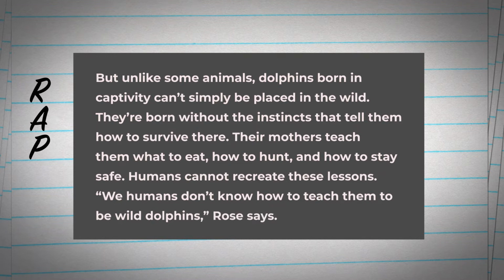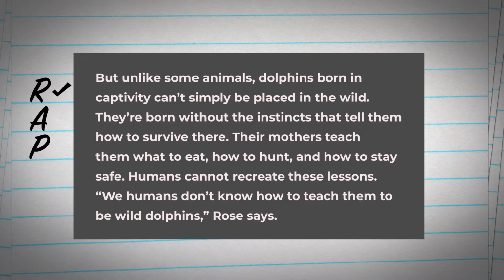So, I've read the paragraph and I can check off that step. Now we're going to do the A. We're going to ask, what is the main idea? What are the details? After reading the paragraph, I'm going to ask some questions and attempt to find those answers in the paragraph. First of all, what is the topic? Well, the paragraph is about dolphins. So that is my topic, and I'm actually going to put a T there.